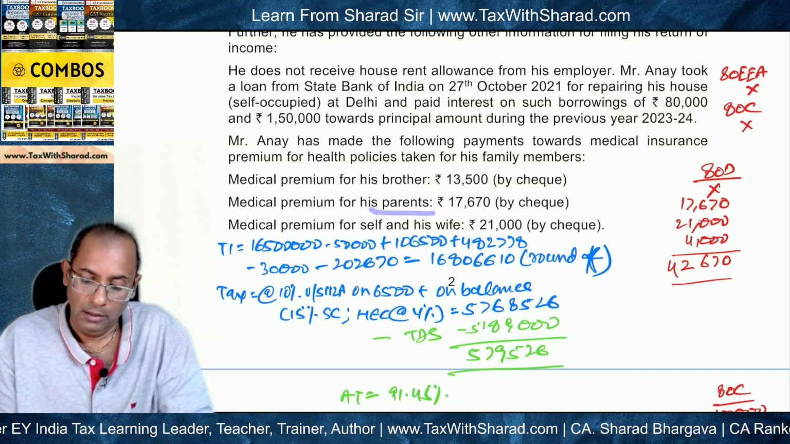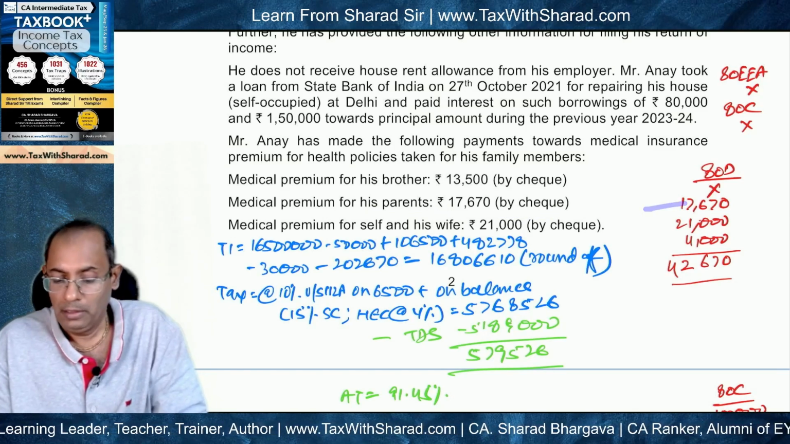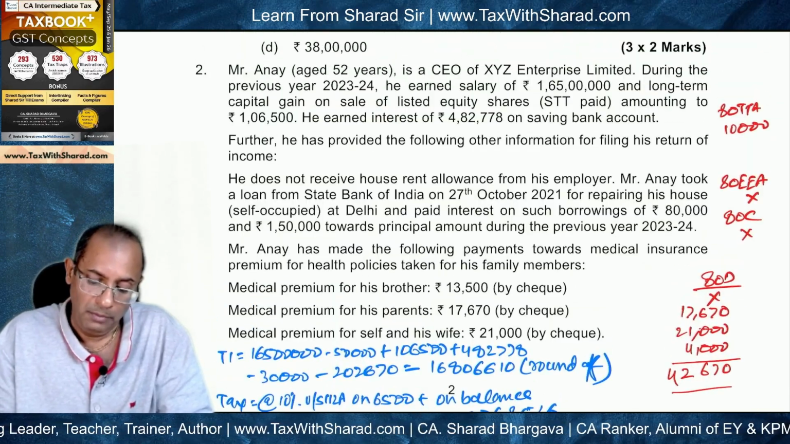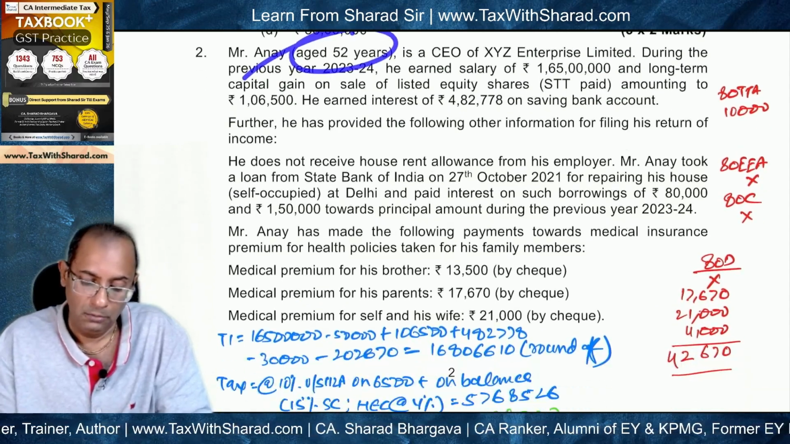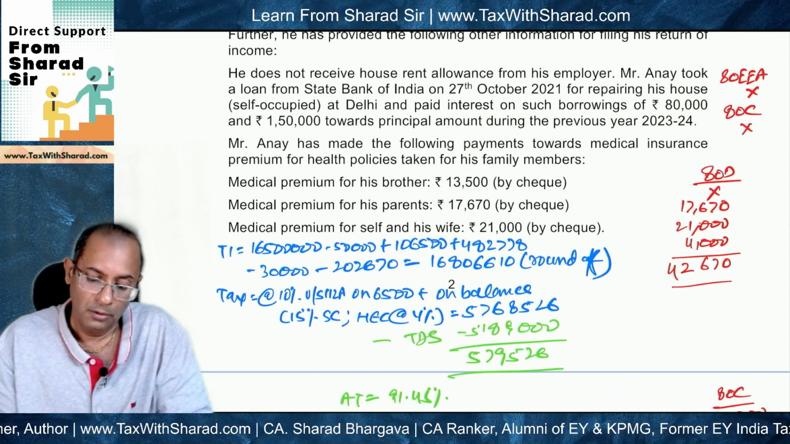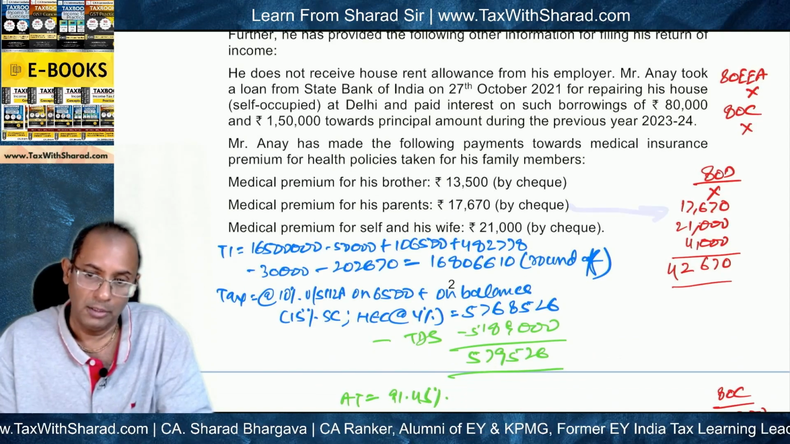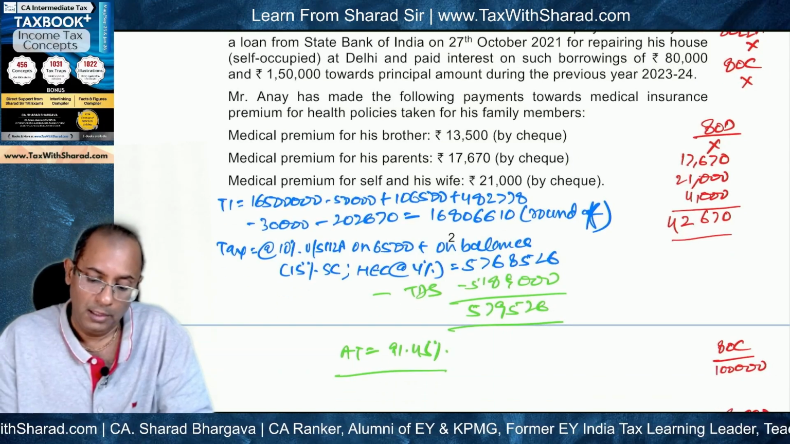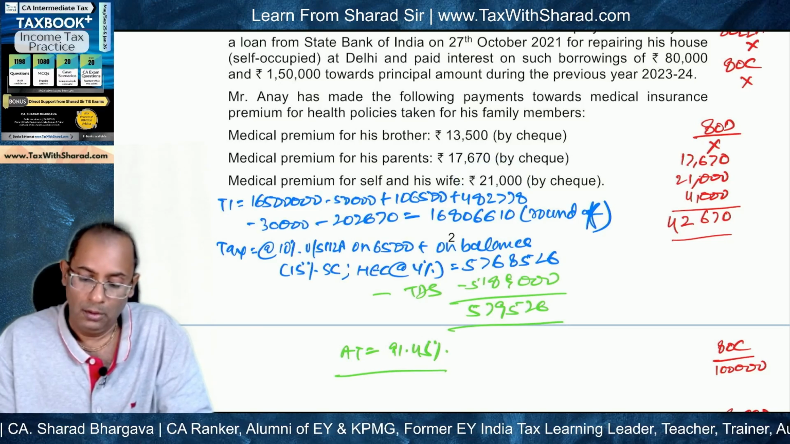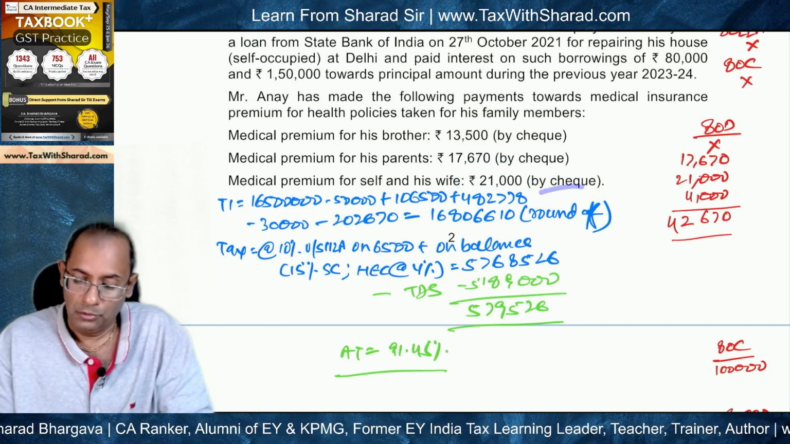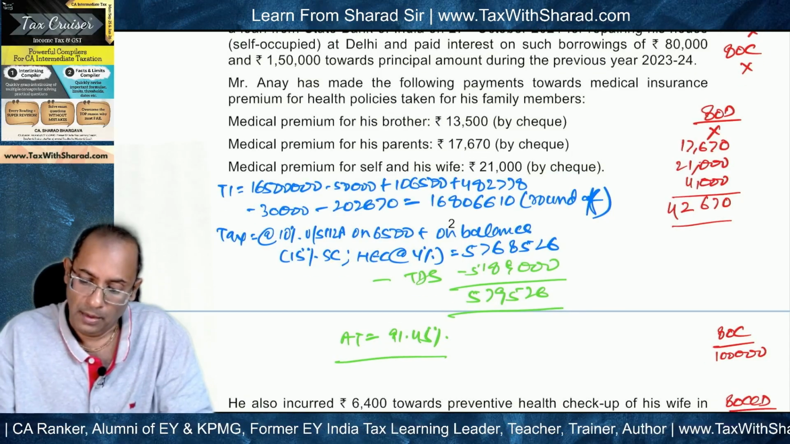For parents, 17,670 by check. Entire 17,670 will be available because the parents will be senior citizens, because Mr. Anay is 52 years, so we can assume that parents will be senior citizens. So 50,000 will be the limit. So entire 17,670 becomes eligible. For self and wife, 21,000 by check. So the overall limit is 25,000. So 21,000 becomes eligible for deduction.